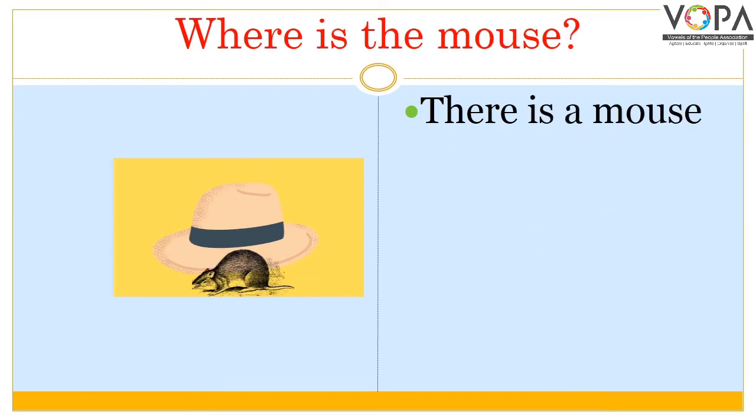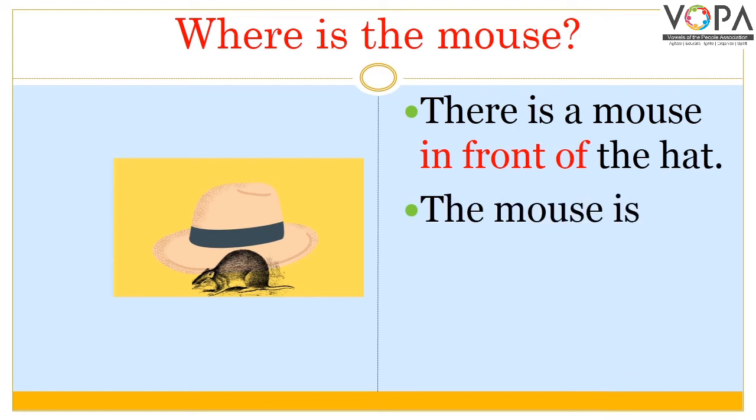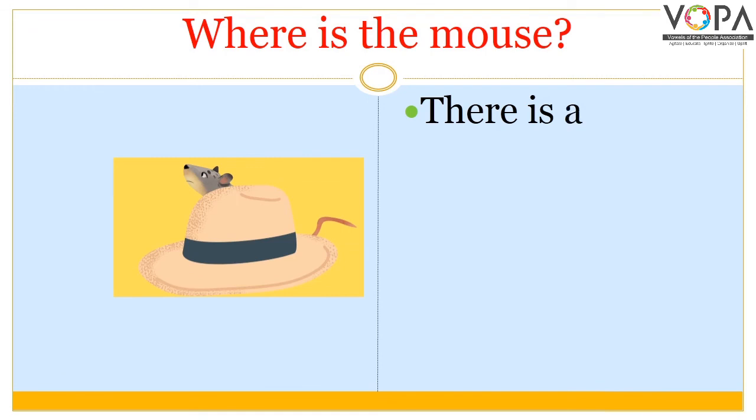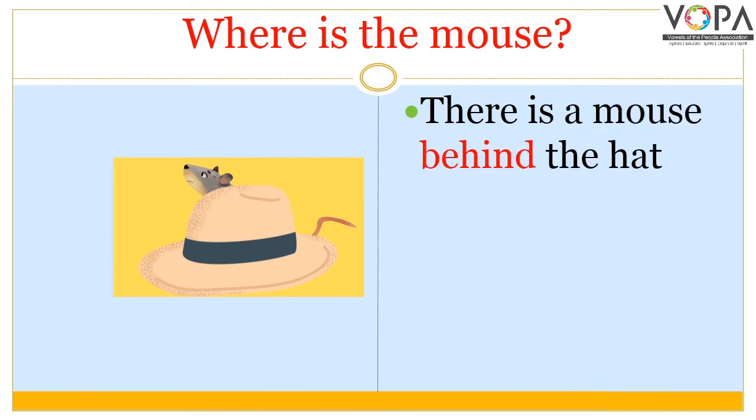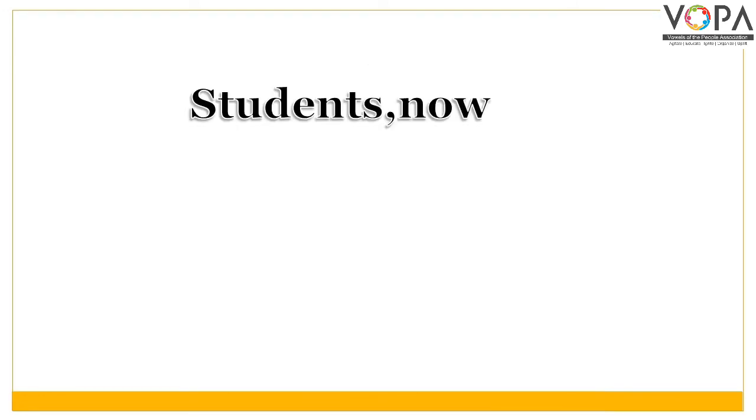There is a mouse in front of the hat. The mouse is in front of the hat. There is a mouse behind the hat. The mouse is behind the hat.